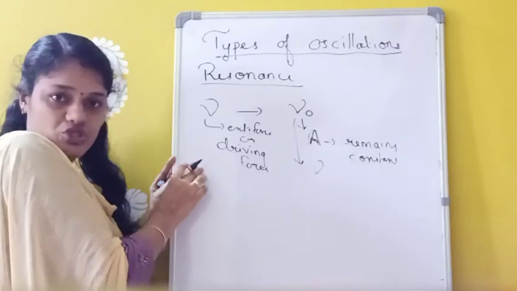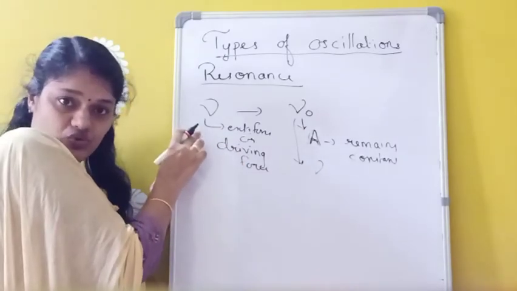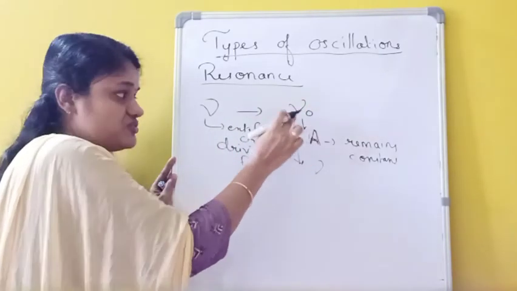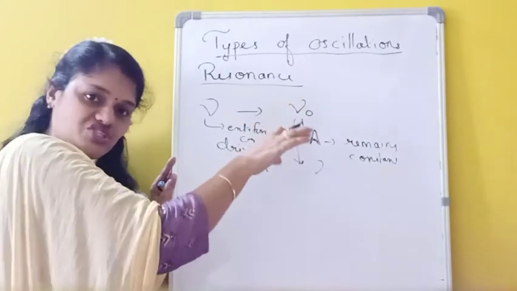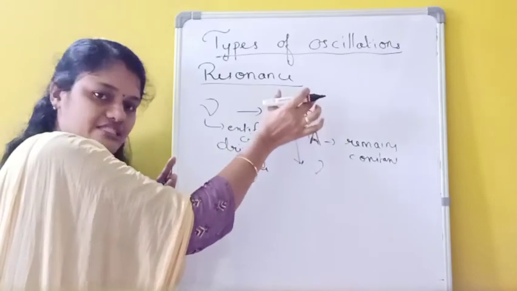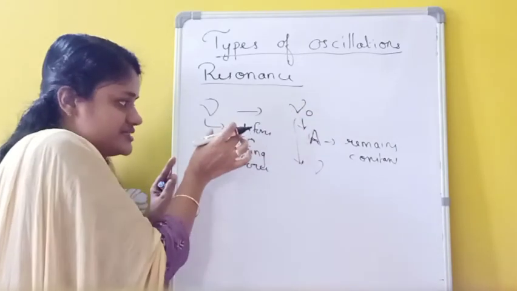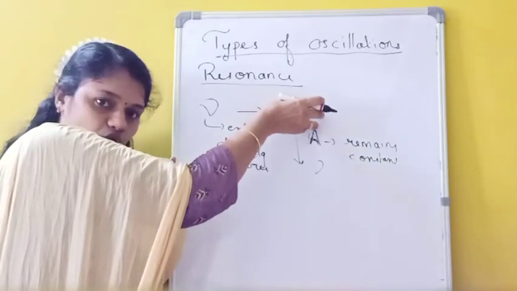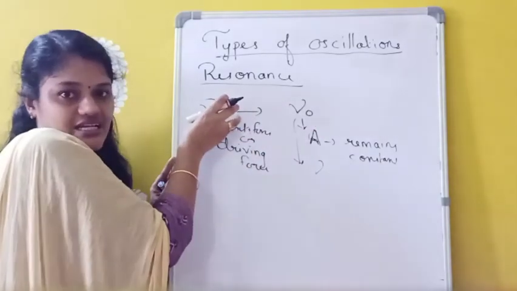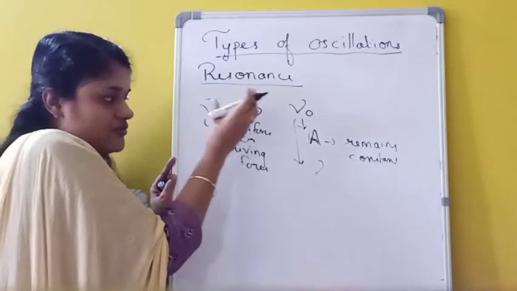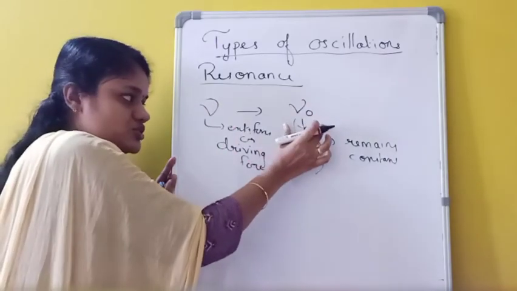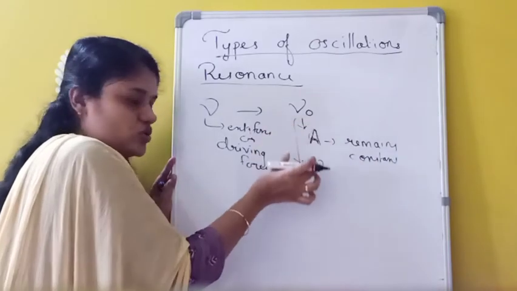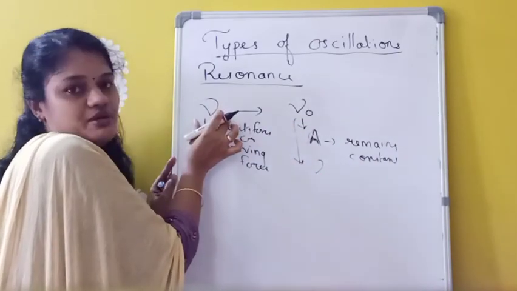So I told you, whenever an external periodic force of frequency nu is applied to a natural oscillator having frequency nu 0, initially this body oscillates with its own natural frequency, but the driving force tries to bring this body to oscillate with its frequency, that is the frequency nu. After some time the amplitude of oscillation remains constant, and this body oscillates with the frequency of the external periodic force.